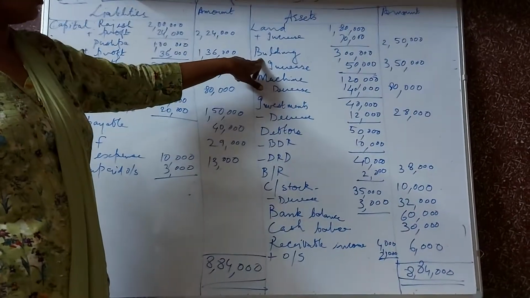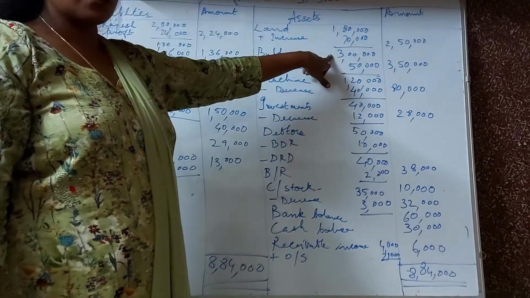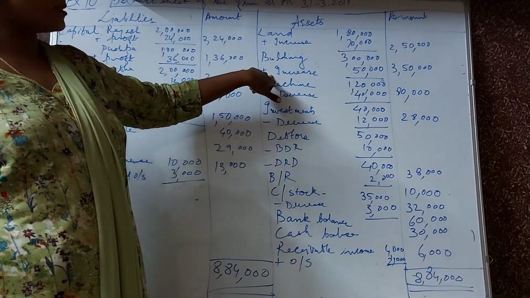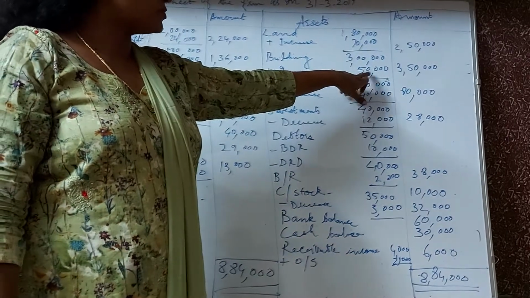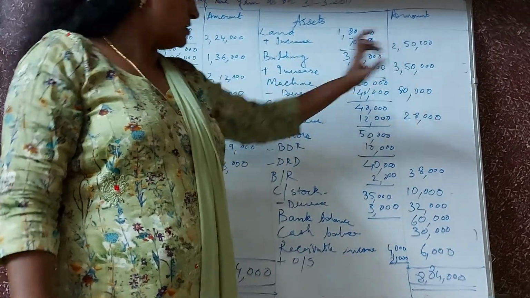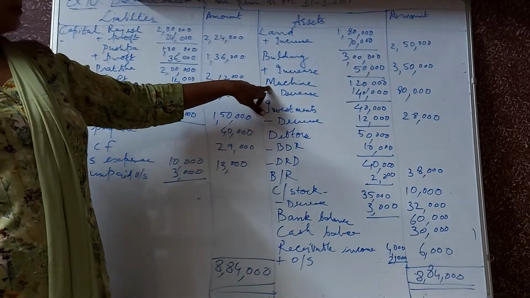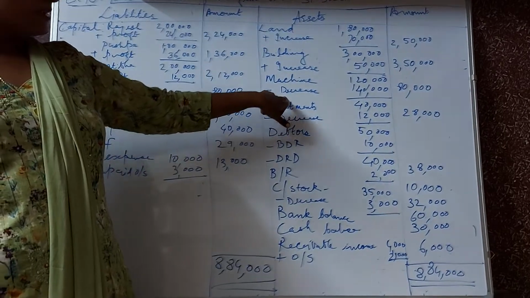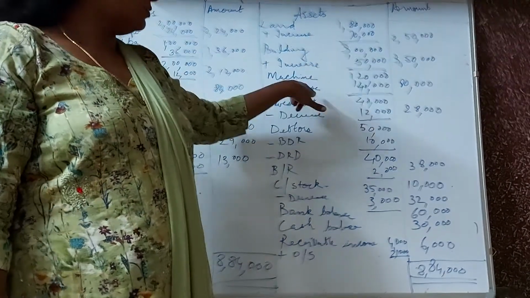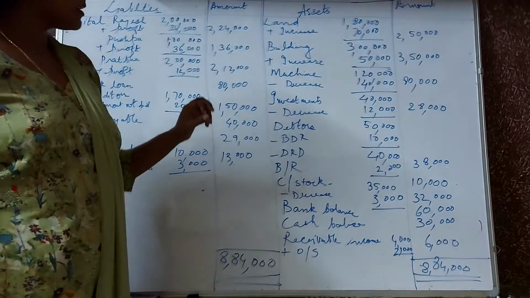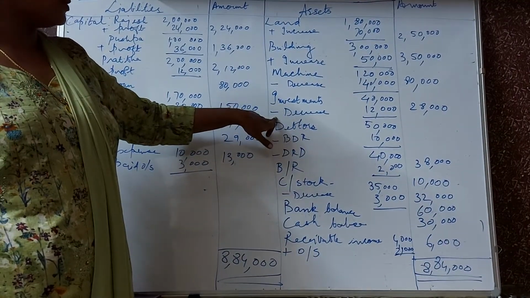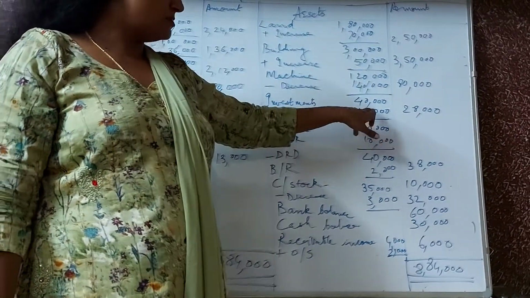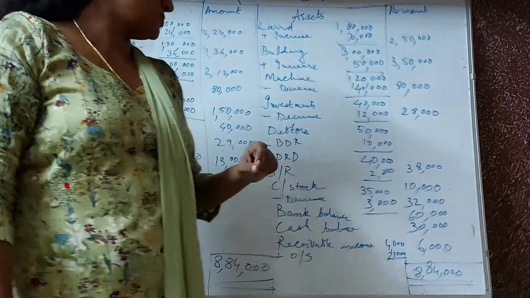Next is value of building. Value of building was 3 lakh in the old balance sheet. Now the value of building increased by 50,000. So it has increased to 3,50,000. Now next is machine. Machine's value was 1,20,000 but it is reducing with 40,000. So the difference is 80,000. Investments also is reducing. So the value of investment is 40,000. It is getting reduced by 12,000. So 40 minus 12, 28,000.